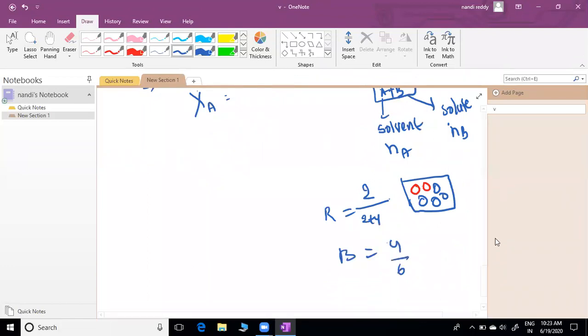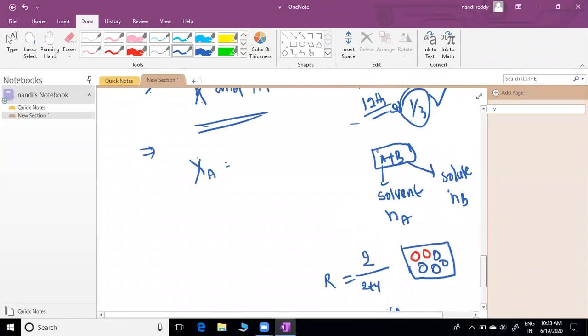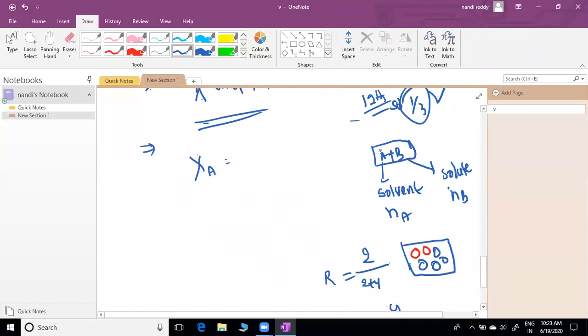The same case for concentration. Mole fraction of A is the number of moles of A by the total number of moles, Na plus Nb. Xa means the mole fraction, in terms of moles. Fraction means ratio. Can you write the mole fraction of B equal to Nb by Na plus Nb?